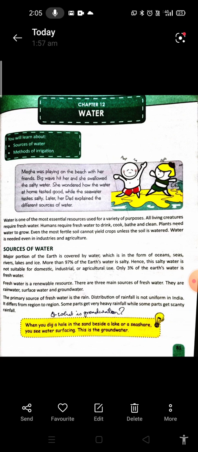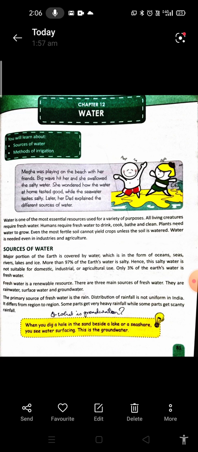Sources of water. Now we will read about the sources of water. A major portion of the earth is covered by water, which is in the form of oceans, seas, rivers, lakes and ice. The icebergs that float on the water and also the ice on the top of the mountain peaks. So, more than 97% of the earth's water is salty. Hence, this salty water is not suitable for domestic, industrial, or agricultural use. Only 3% of the earth's water is fresh water.